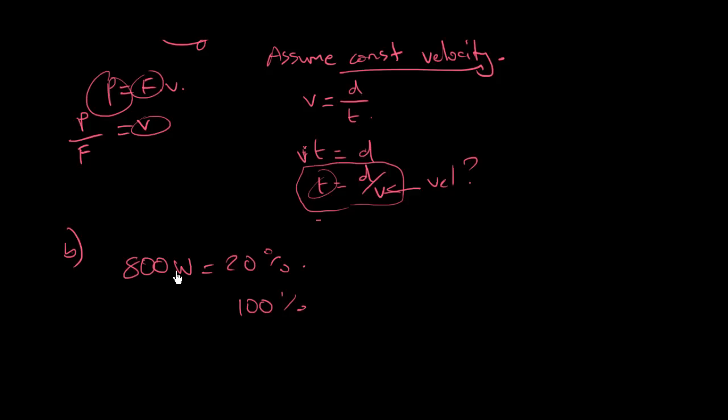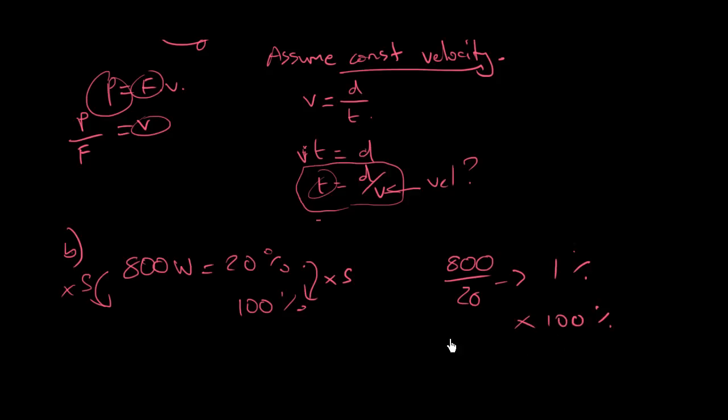So how do we go from 20 to 100? Well, we can multiply by 5, because 20 times 5 is 100. You could do it like that. Or a method that works generally is that if 800 is 20%, then you can divide the 800 by 20 and you get 1%. Then you multiply by 100 and you get the full thing. So it works out to being 4,000 joules, sorry, 4,000 watts.